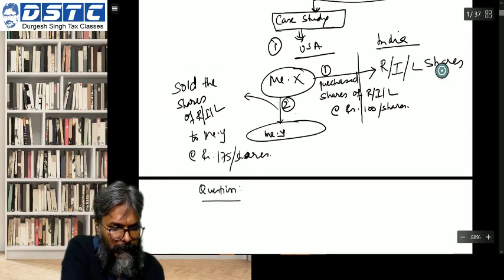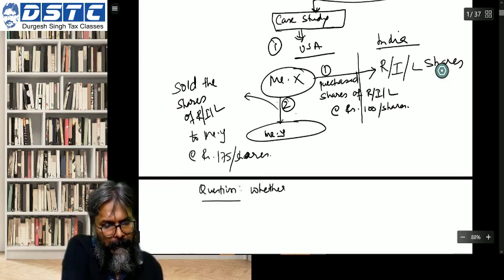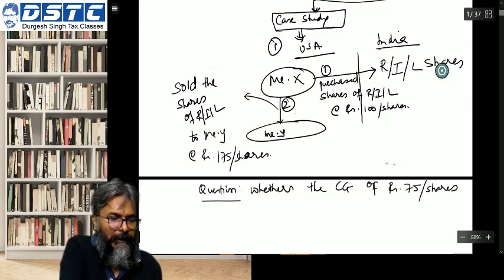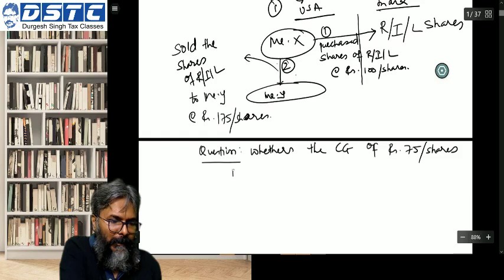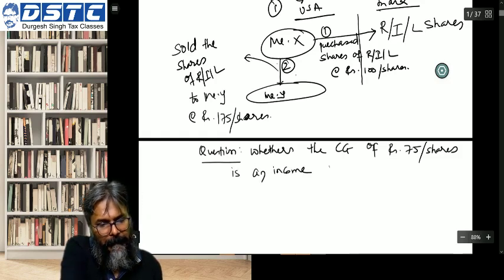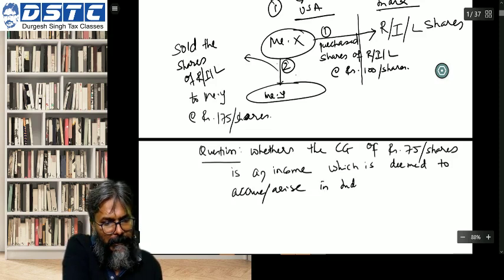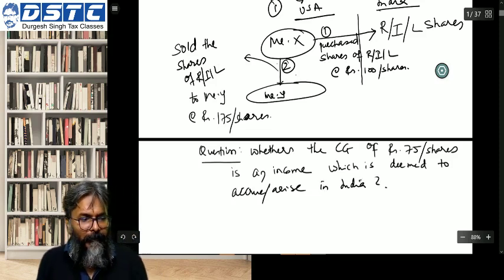The question is whether the capital gains of rupees 75 per share is an income which is deemed to accrue or arise in India. This is the way the question will be asked.